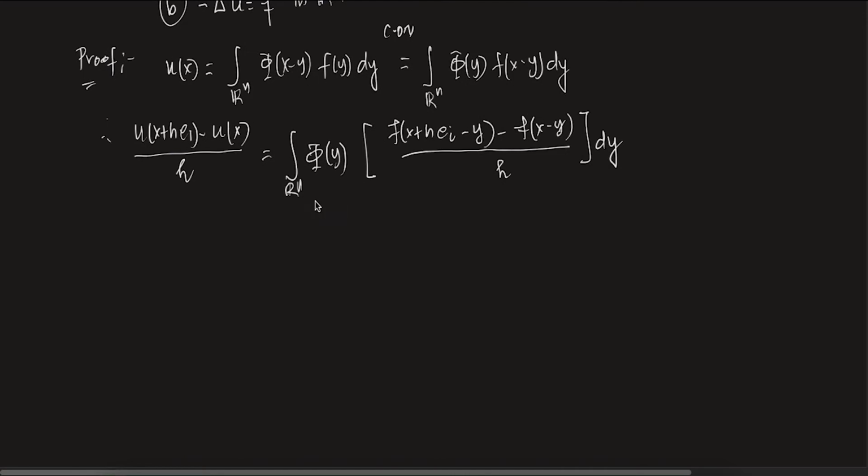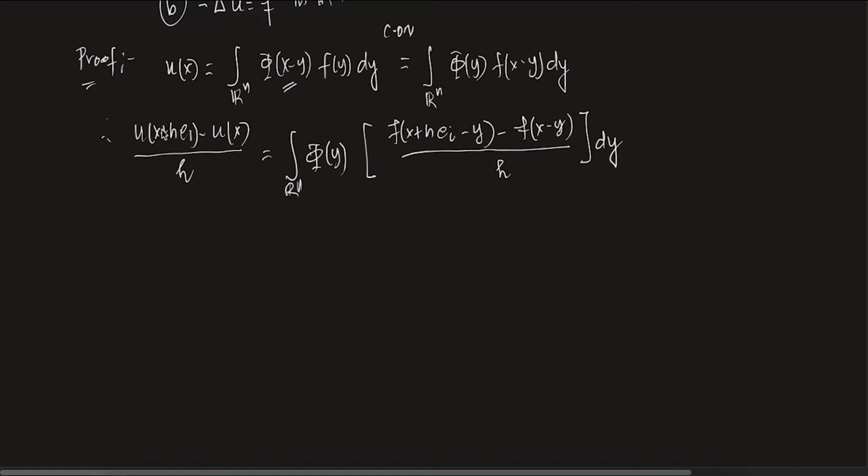What is the idea behind this change of variable? If I'm not doing this change of variable, I have to do all of this in phi. I don't want to do that in phi. Why? Because phi has a singularity at x equals y. I want to avoid that, so I just replaced it by phi of y. So the singularity is getting replaced at y equals 0.